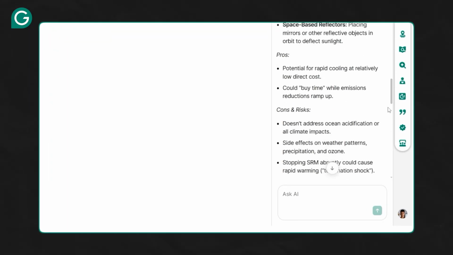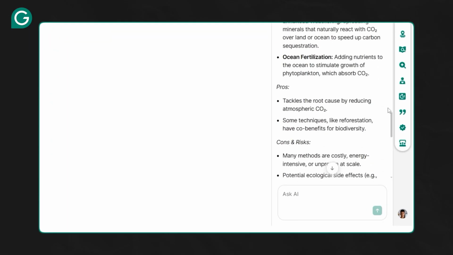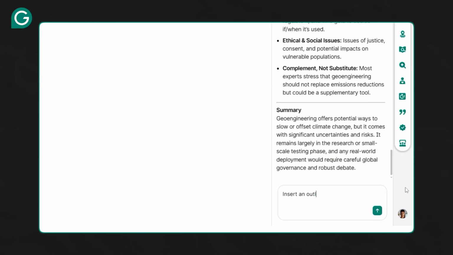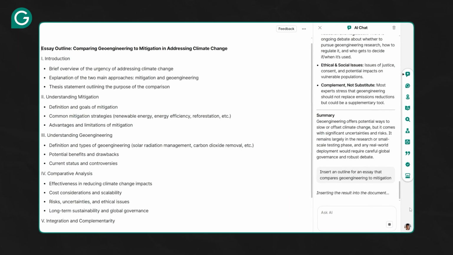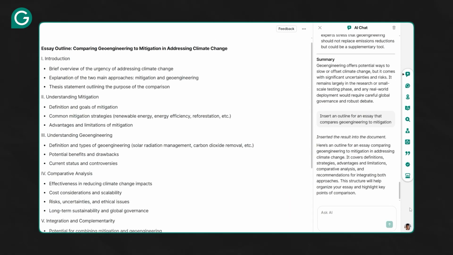We can then conduct our own independent research on these topics or ask Grammarly for more details. Using AI Chat can be a great way to wrap your mind around certain topics and gather the high-level points. And then finally, we can ask AI Chat to give us an outline for an essay that compares geoengineering to mitigation. And there we go. We have a comprehensive structure that we can modify and work with.